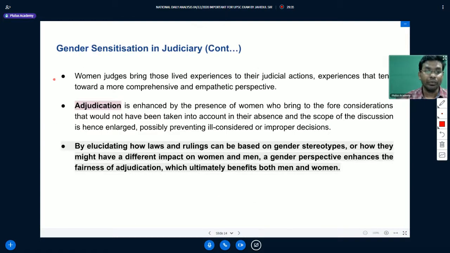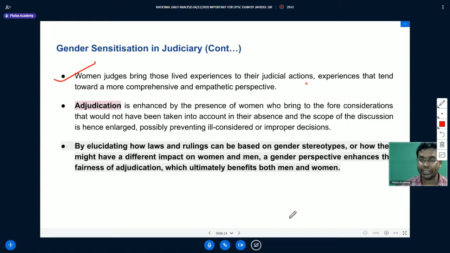Women judges also bring their lived experiences to their judicial actions, experiences that tend toward a more comprehensive and empathetic perspective. Adjudication is enhanced by the presence of women who bring to the fore considerations that would not have been taken into account in their absence.